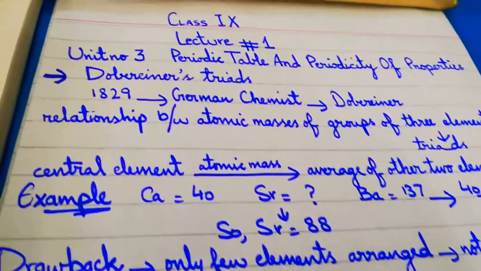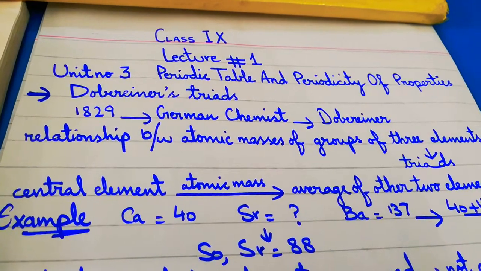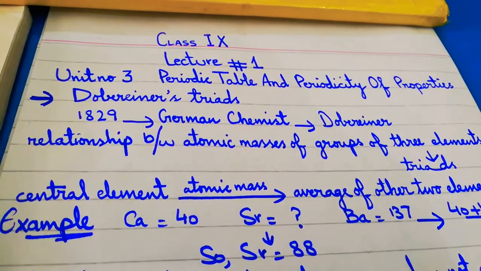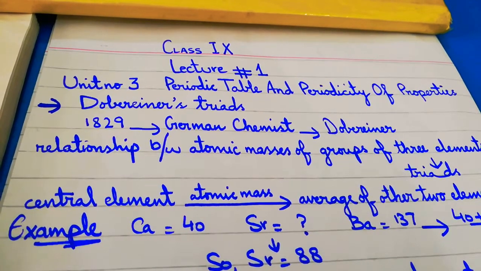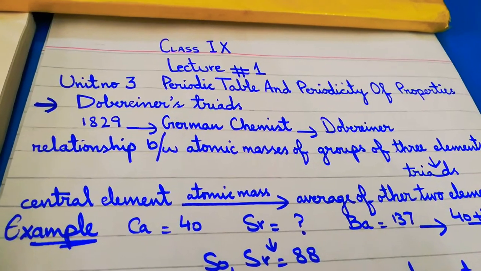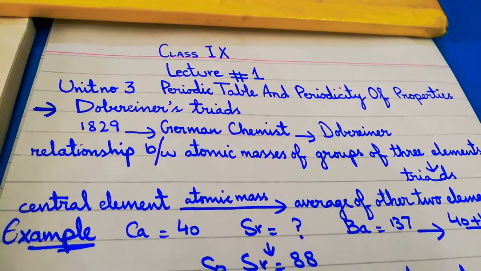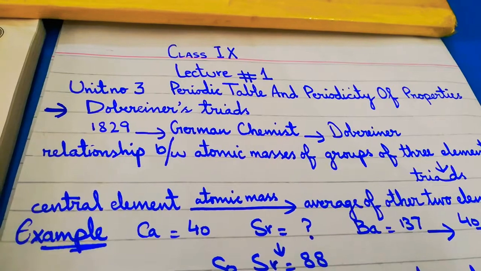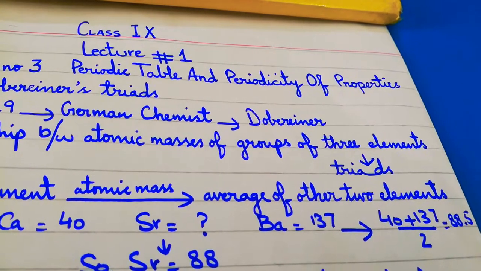Dobereiner said that we have to make groups of three elements by taking their atomic masses, and that group of three elements is given the name of a triad by him. Dobereiner said that whenever we take three elements, the atomic mass of the central element will be the average of the other two elements.